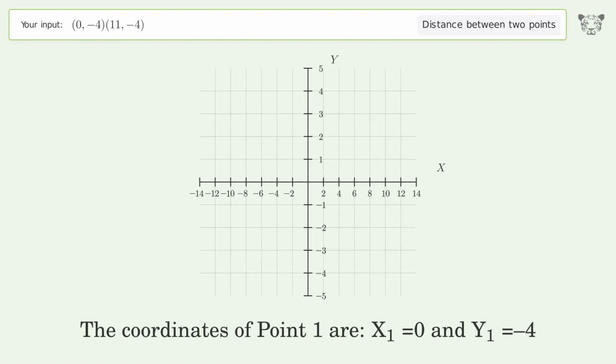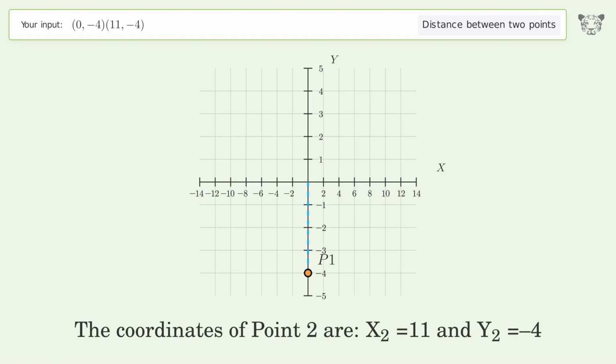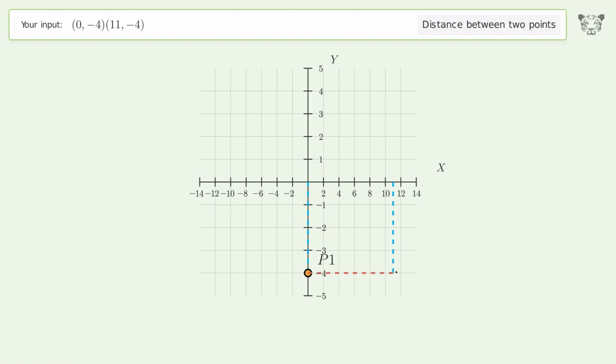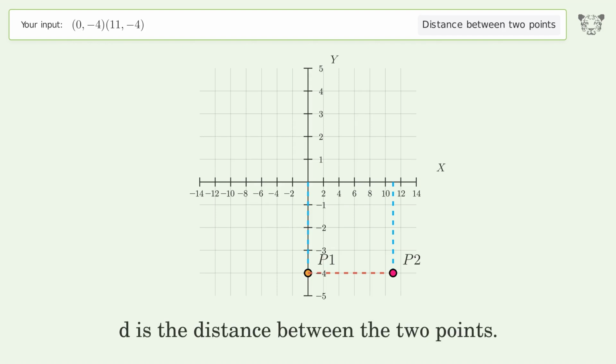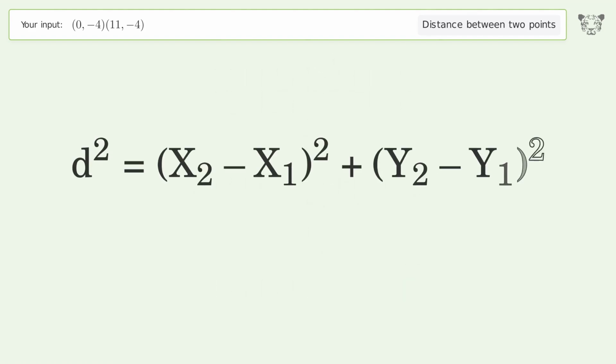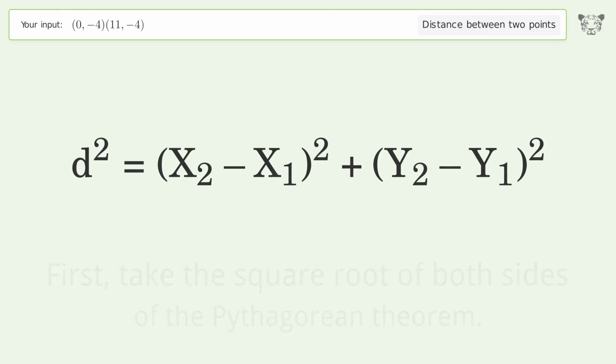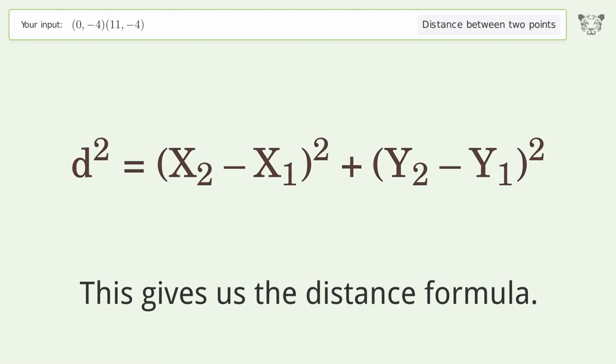The coordinates of point 1 are x1 equals 0 and y1 equals -4. The coordinates of point 2 are x2 equals 11 and y2 equals -4. D is the distance between the 2 points. First, take the square root of both sides of the Pythagorean theorem. This gives us the distance formula.